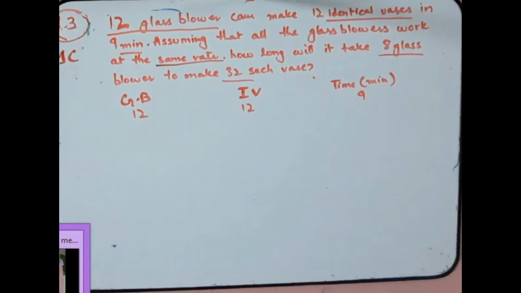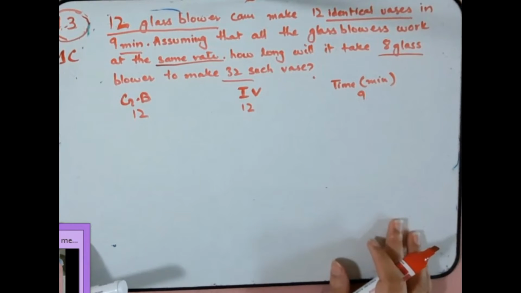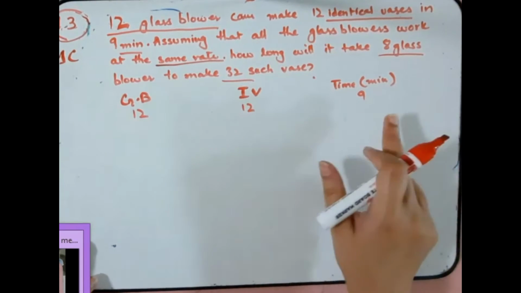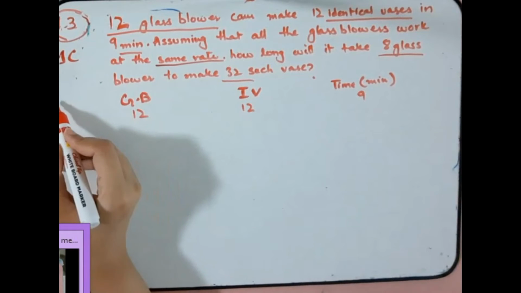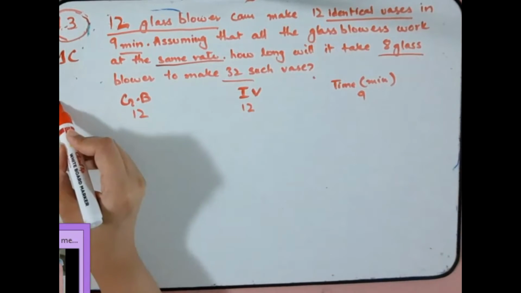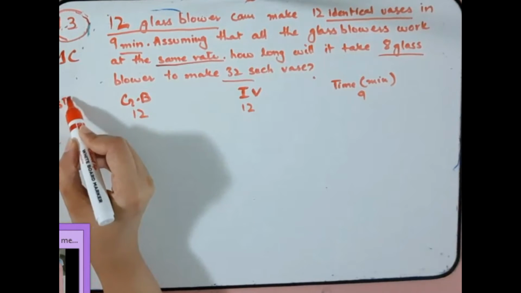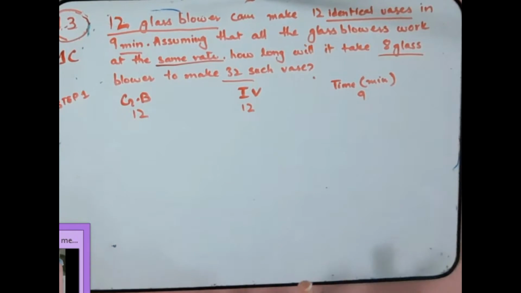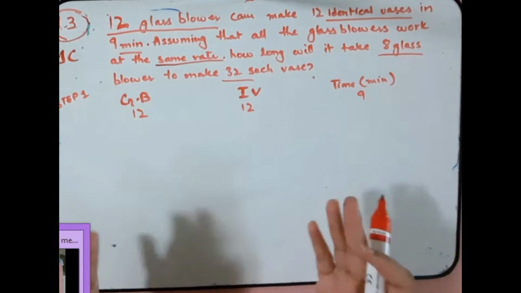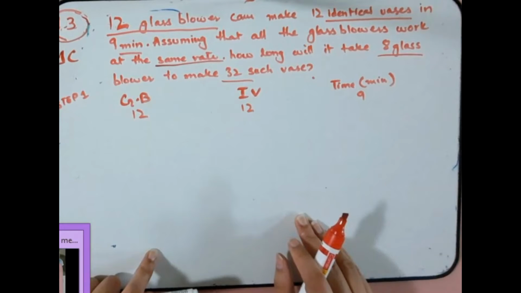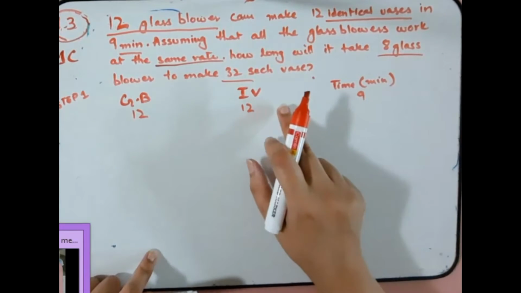Now let's see. If 3 variables are involved, we must do this kind of question in 2 steps. So this is step number 1, in which we have to keep one variable constant and then deal with the other 2. So which variable should I keep constant?